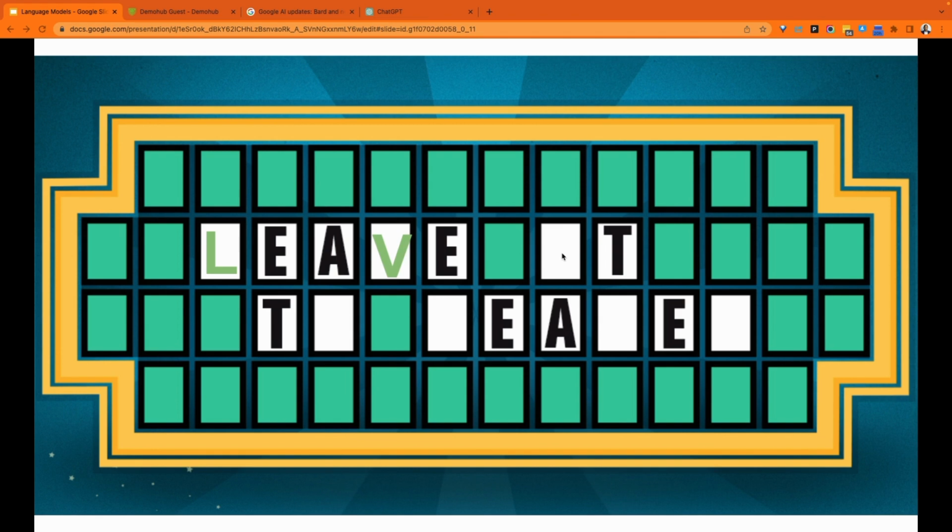So, leave, and then here we can start again predicting, well, what is this going to be? Very few letters will have to go into this location. If we take a look at that, leave it, what could go here? Beaver, right? Leave it to Beaver. It's a little bit of an old one, but I think you get the point. Based on our understanding of language and certain rules and grammar and how language works and the syntax that has to go with it, and pay attention to those words I'm using: syntax, rules, grammar, we can effectively complete sentences even if we don't have complete information.